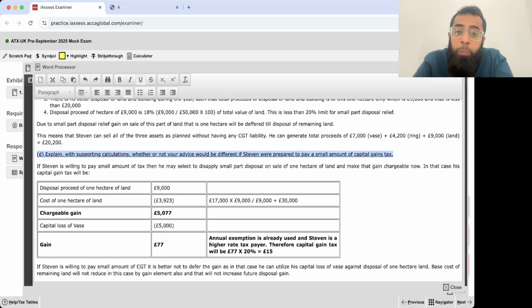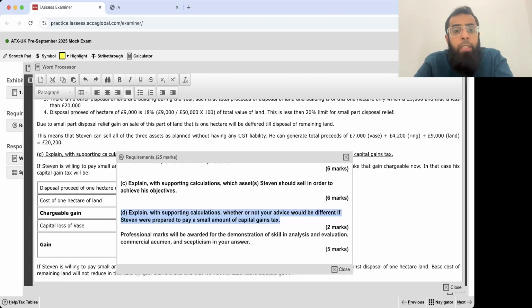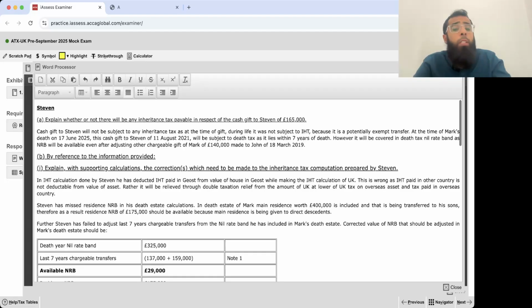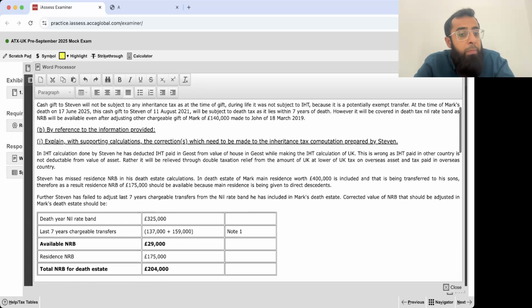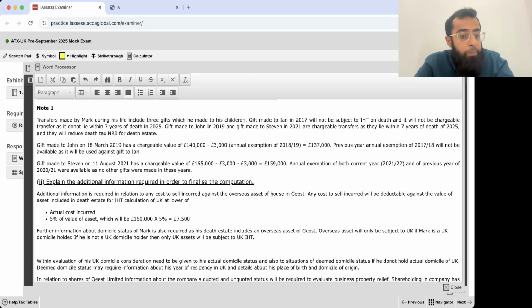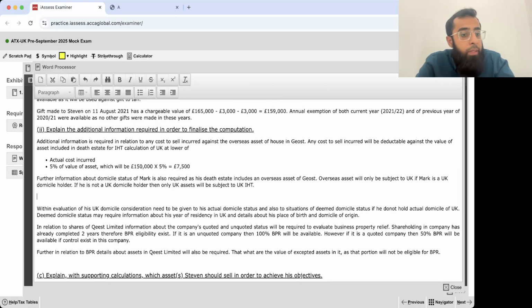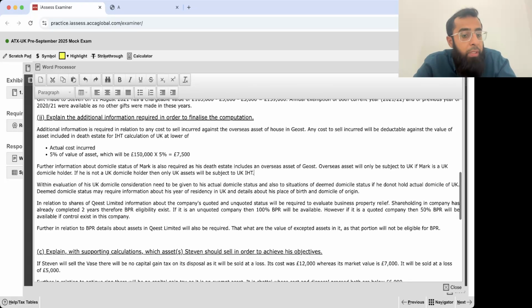So if he is willing to pay a small amount of tax, then it's better that he doesn't defer the gain. Okay, so with this, this question is done. If you look at this question, I believe that it wasn't a difficult one. First, a very simple question in relation to nil rate band, that the gift will be covered in NRB. Then identification of some mistakes in calculation. Then further information we require, additional information we need. So that we discussed. I believe it was also not difficult.